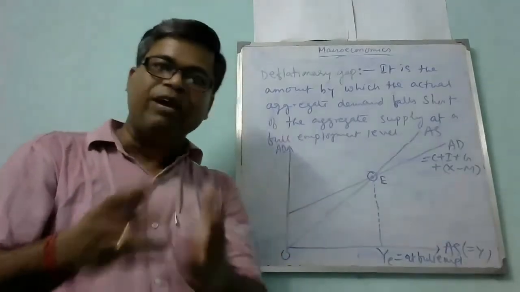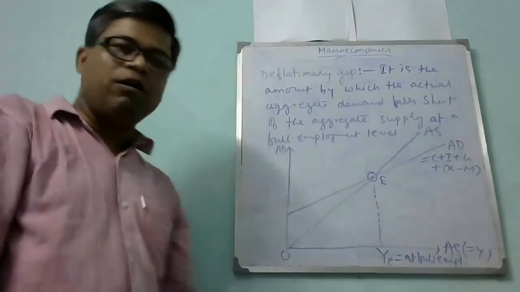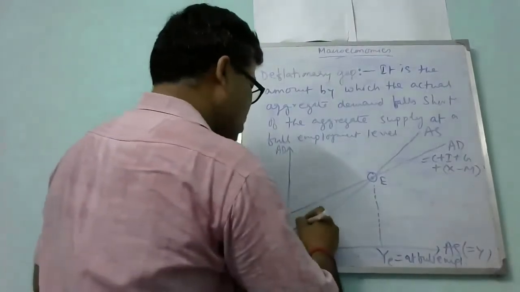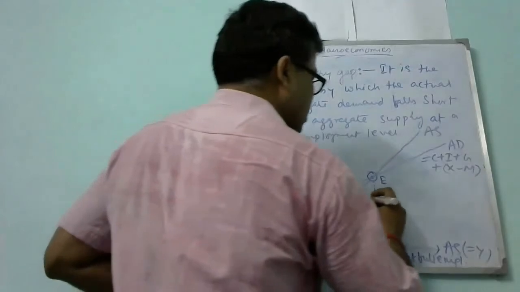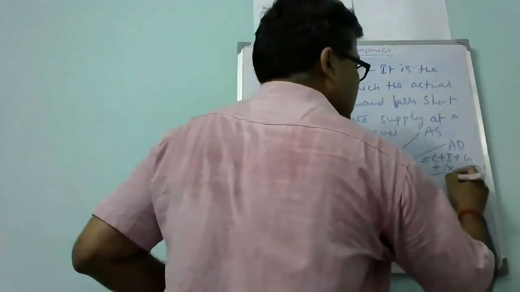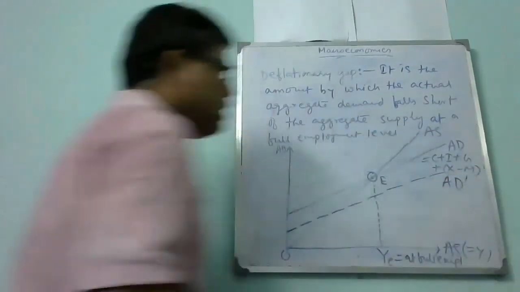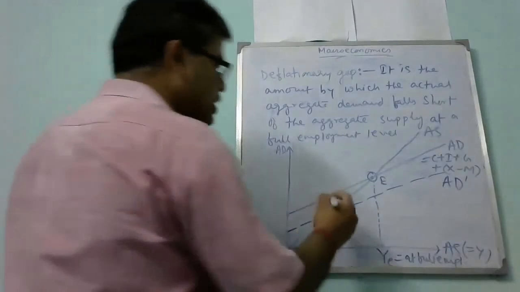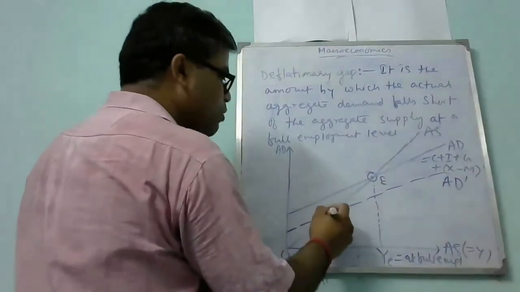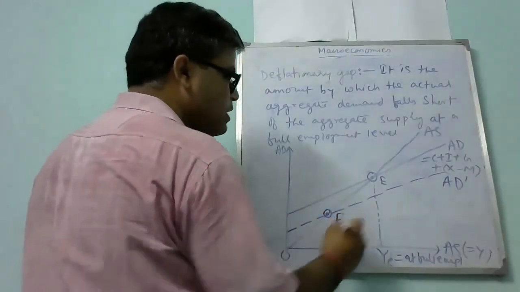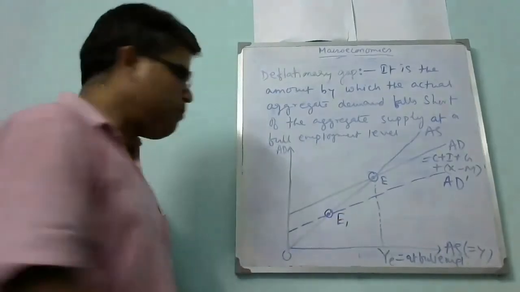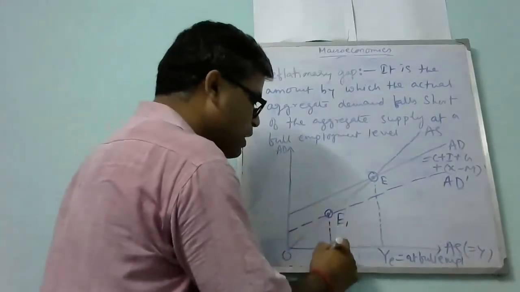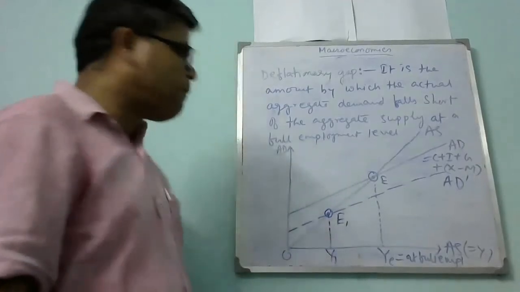So the aggregate demand of the economy is falling down. If it falls down, it will shift to the left side. That will be AD prime, the new aggregate demand curve. With this new aggregate demand curve, the new equilibrium will take place here, let's say at E1. So at E1, the new level of income will be Y1.